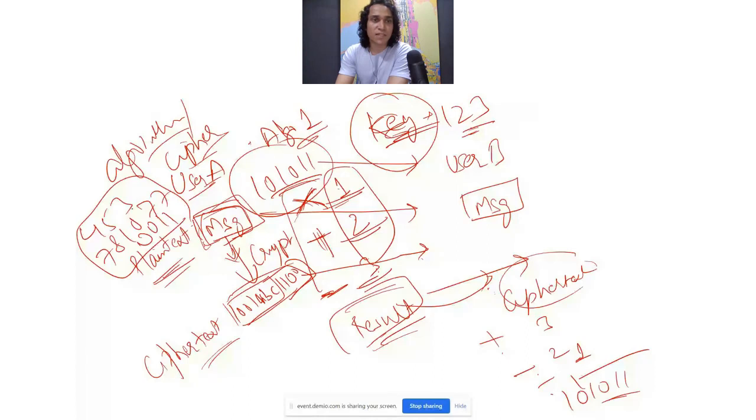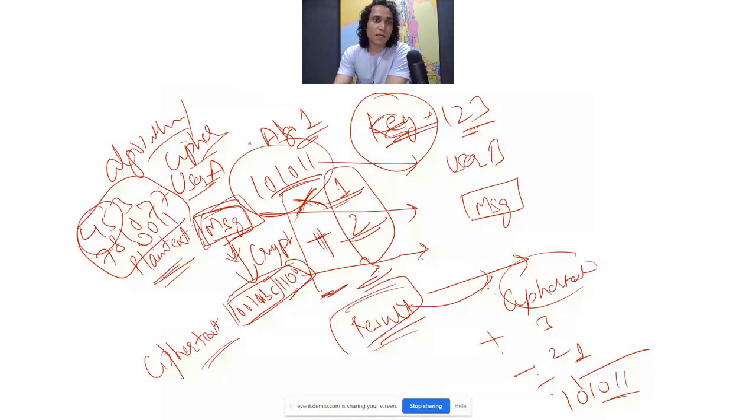This could be the key space for user A, which means that out of all these numbers, user A could pick any random number and use that as key, so that it is not easy for somebody to guess what the key could be. This is called key space, which means that out of all these possible combinations, what is the one number that user A wants to use one time for that communication purpose.